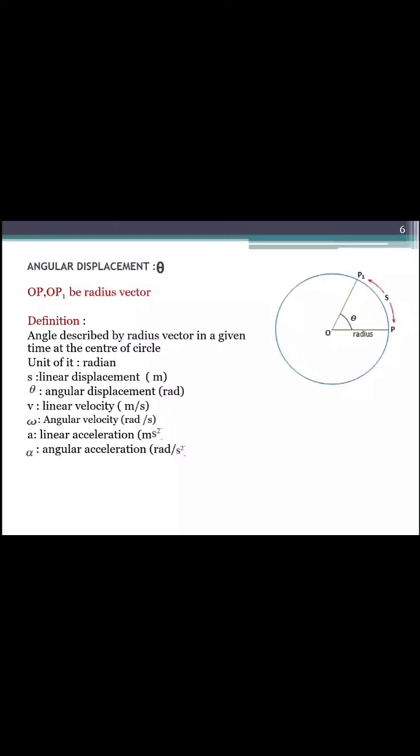Linear velocity: we know that linear velocity is denoted by v and its unit is meter per second. Similar to it, in circular motion, angular velocity is denoted by omega and its unit is radian per second. Linear acceleration is denoted by a in linear motion and its unit is meter per second square. In circular motion, angular acceleration is denoted by alpha, radian per second square.